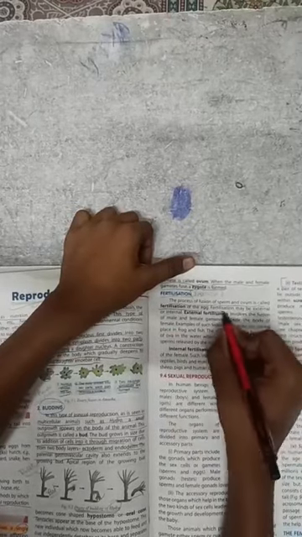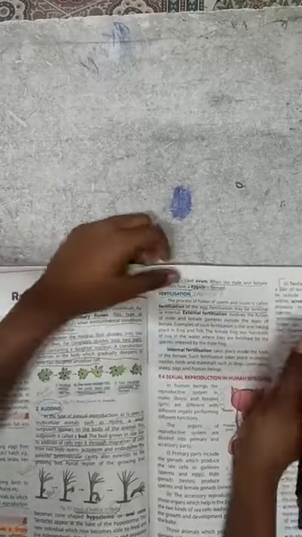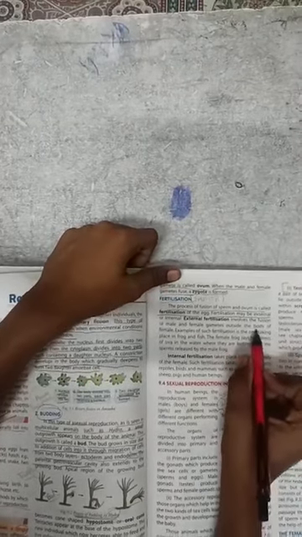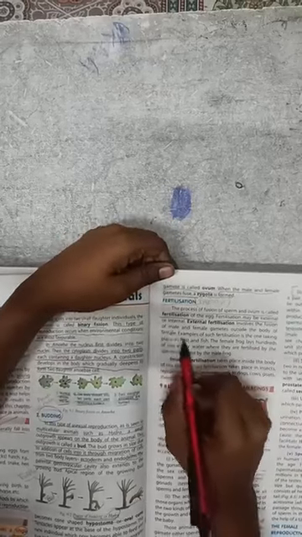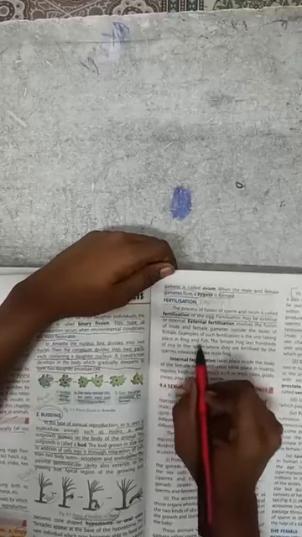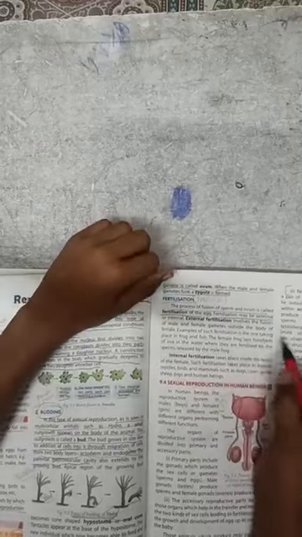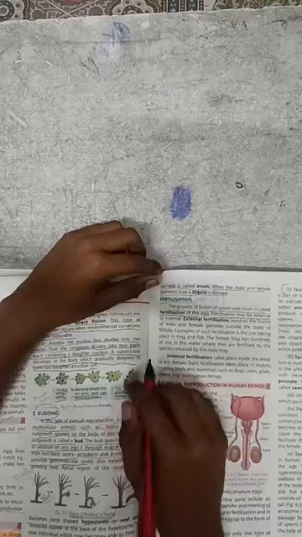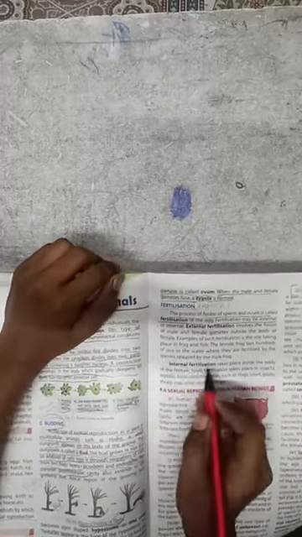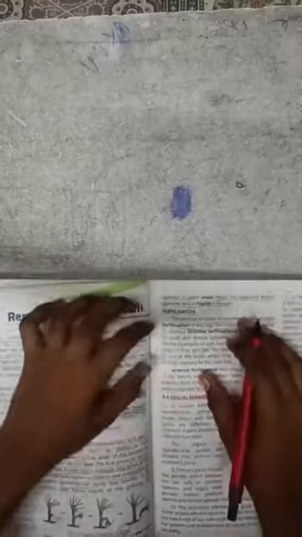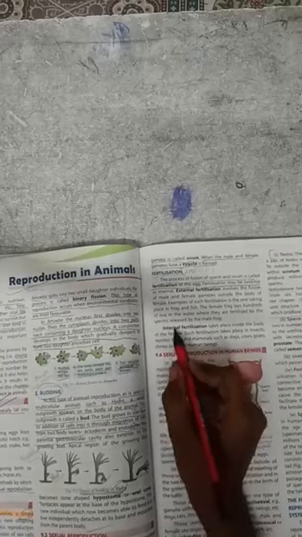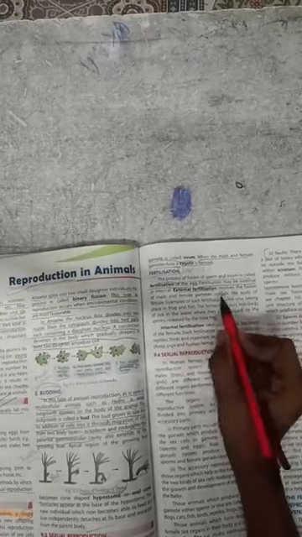Fertilization of the egg. Fertilization may be external, fusion of male and female gametes outside the body of the female. An example of such fertilization is the one taking place in frog and fish. The female frog lays hundreds of ova in the water. These are fertilized by the sperms released by the male frog. Okay, male frog. This was the external fertilization.